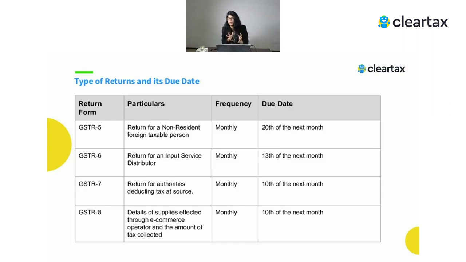Then there's an e-commerce operator who is collecting the taxes. So when we're talking about an e-commerce operator, obviously they will also have two registrations. One is the registration which actually collects the taxes, and the other is a normal registration where they're going to file their GSTR 1 and 3B. So for the registration where they're collecting the taxes, they have to file GSTR 8, and that needs to be filed by 10th of the next month.